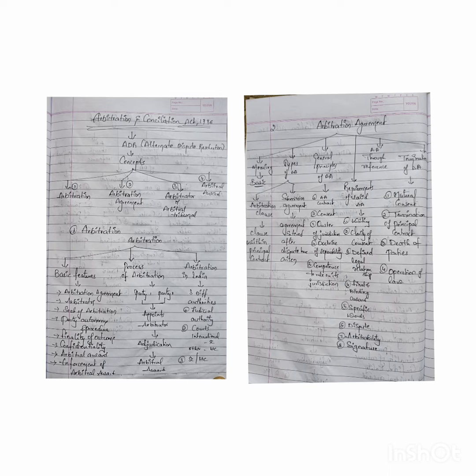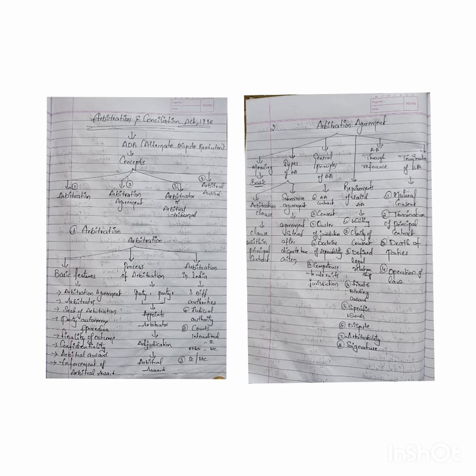Next, ouster of jurisdiction. What does this mean? Once the parties have decided to arbitrate the dispute, neither of the parties shall go to the court instead of going to the arbitrator.